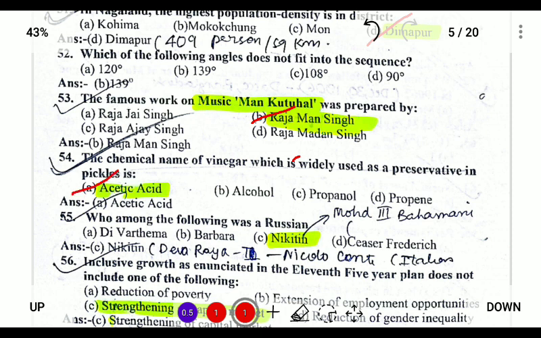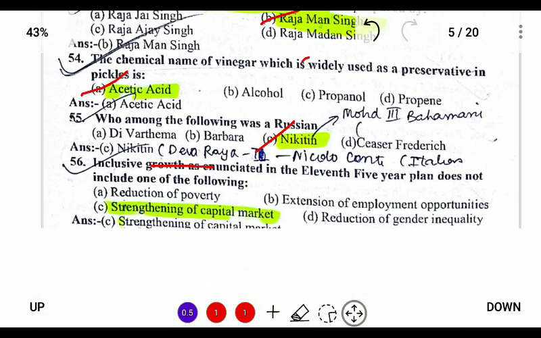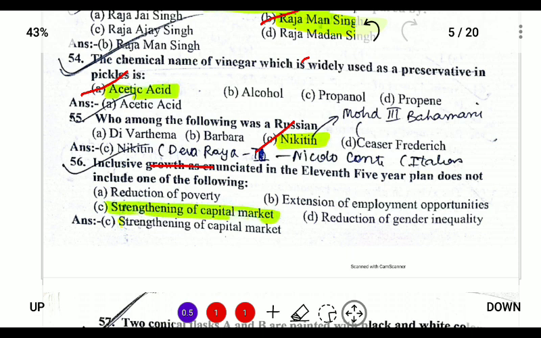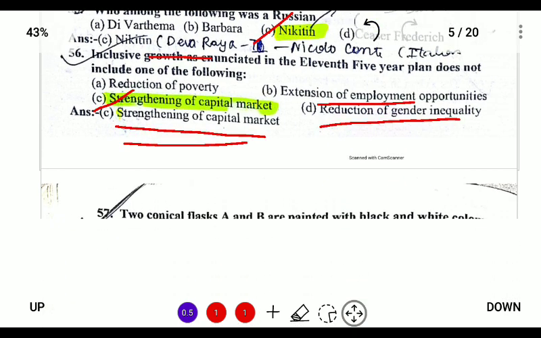Next, who among the following was Nikitin? Nikitin was a Russian, and he visited India during the reign of Devaraya, under Muhammad Shah Bahamani. And next, inclusive growth as enunciated in the 11th five-year plan does not include strengthening of capital market. Inclusive growth included reduction of poverty, extension of employment opportunities, and reduction of gender inequality. It did not include strengthening of capital market. So this is the answer.